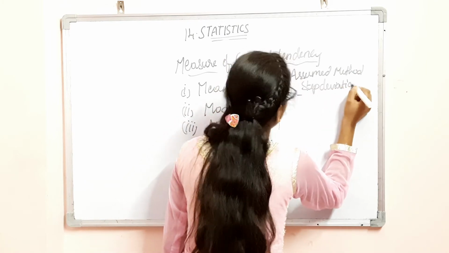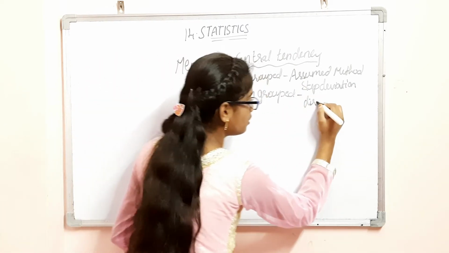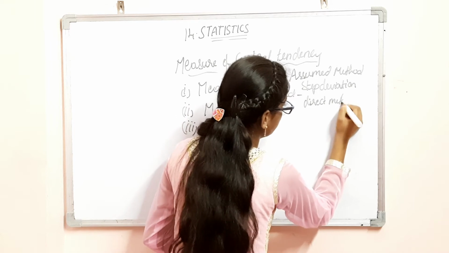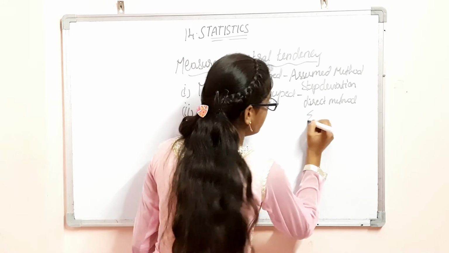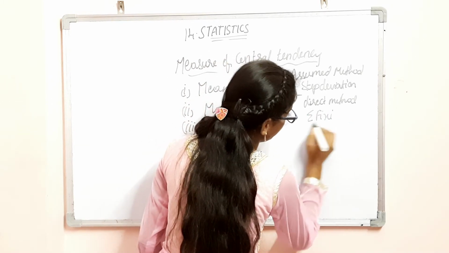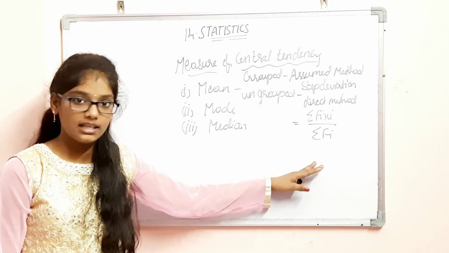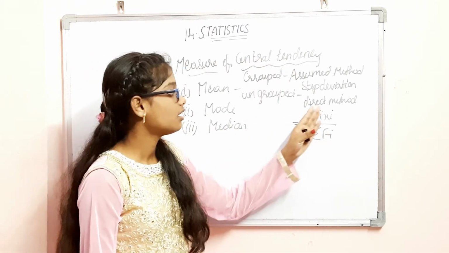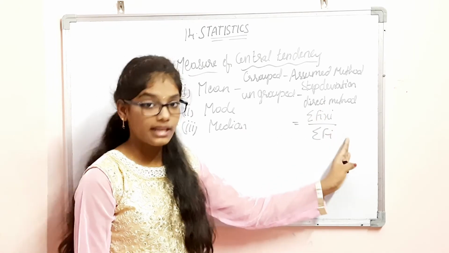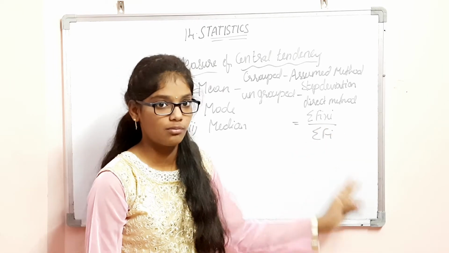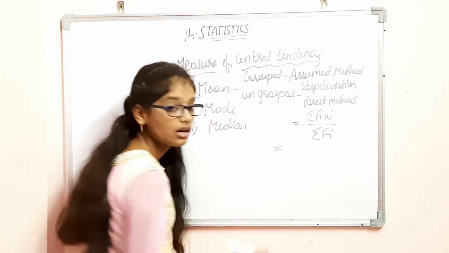If the data is given in ungrouped data, you have to do the direct method. For direct method, the formula to be used is sigma fi xi by sigma fi. We may not be understanding this yet, but in problems we are going to know about this.